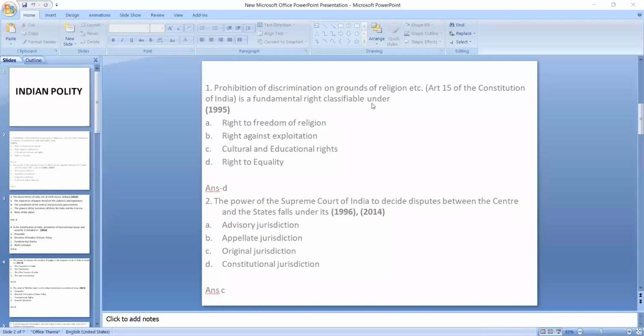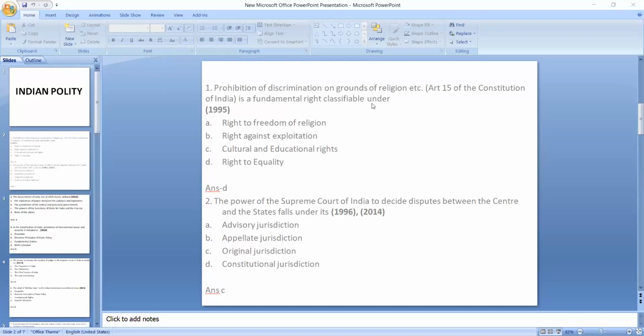Then in the polity section, this is about the constitutional framework which I have discussed, from the historical background to the basic structure of the constitution. This was the constitutional framework. Okay, so then you go through the system of government, like the parliamentary system.